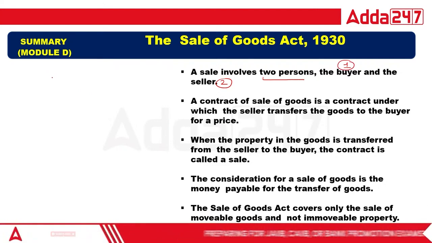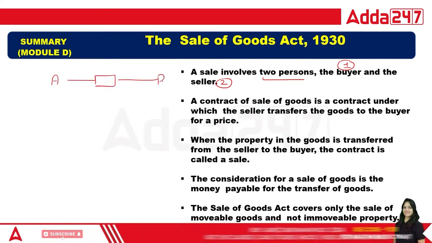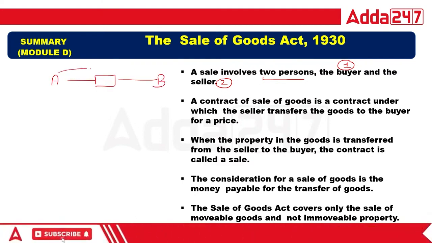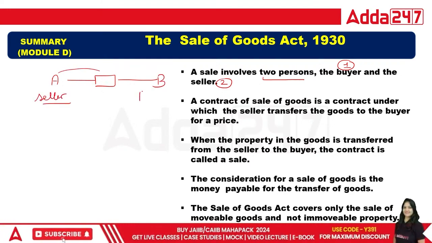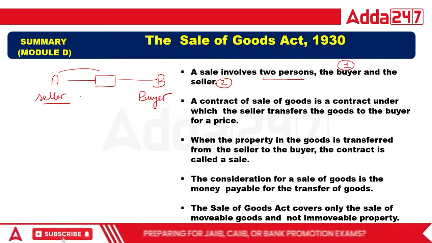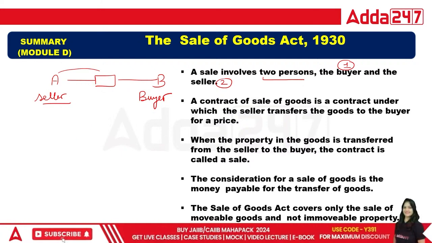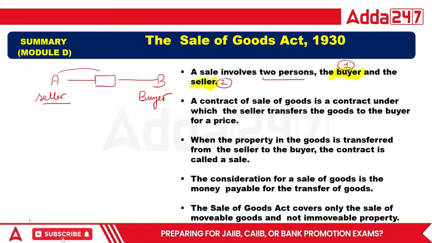So suppose A is the person who has goods, and this is B. A will give these goods to the B person. So A is called seller and B is called buyer. So in this one, the contract is between the seller and the buyer. So there are two parties in the Sales of Goods Act, buyer and seller.